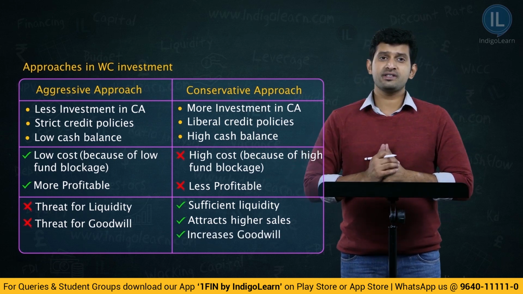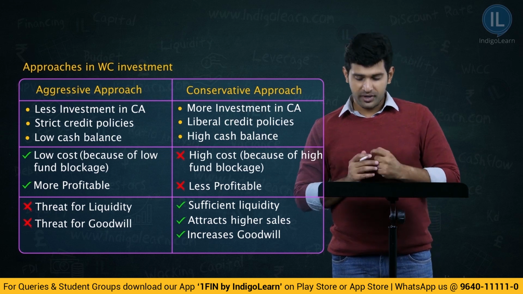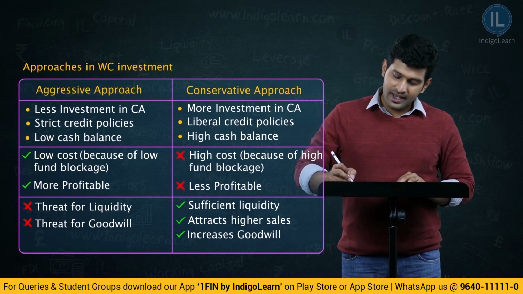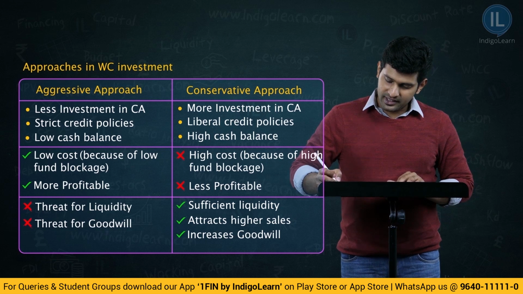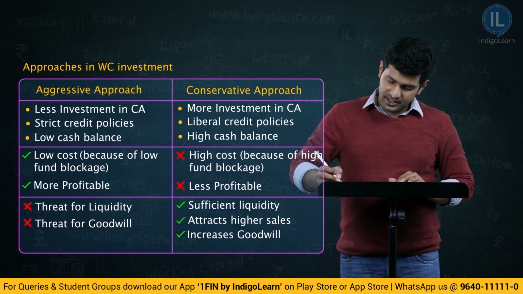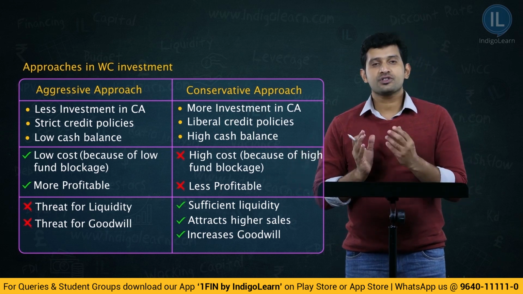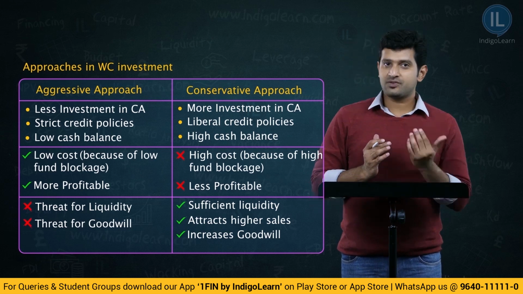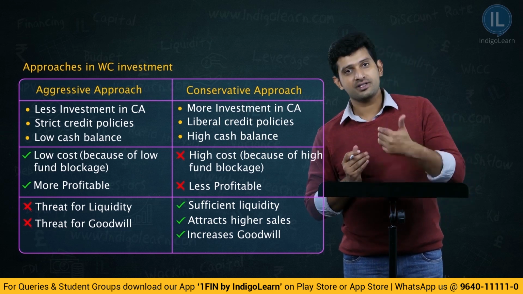The last three points we can relate very well to the first three points, that is more investment in current assets, therefore sufficient liquidity. Liberal credit policies attract higher sales. High cash balance increases goodwill. So, this is how we understand the characteristic features and the advantages and disadvantages of aggressive and conservative approach.